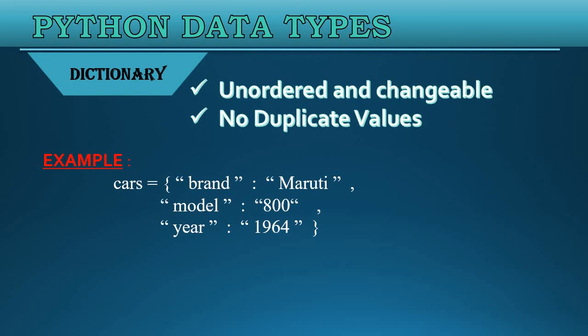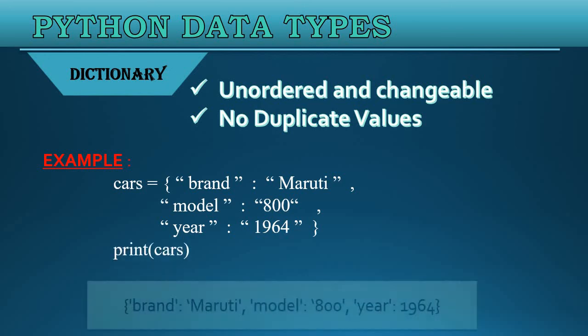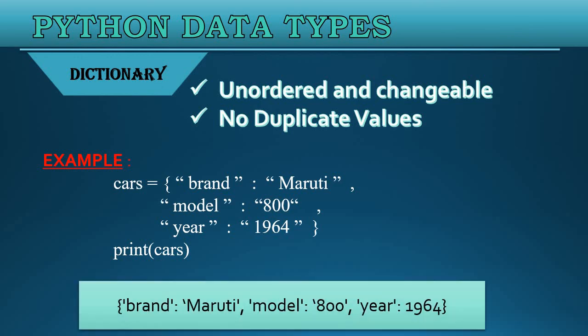Okay, so the value for the key brand is Maruti and the value for the key model is 800. Similarly, the value for the key year is 1964. Okay, now let's see what it prints. It has printed brand colon Maruti.